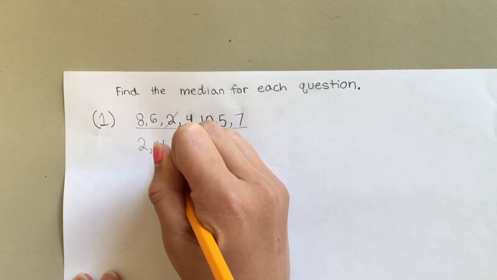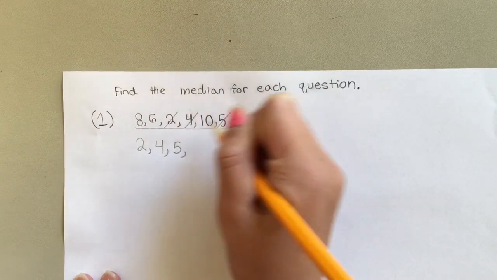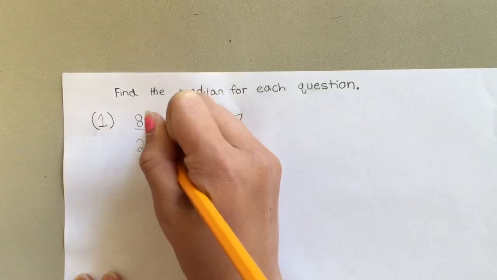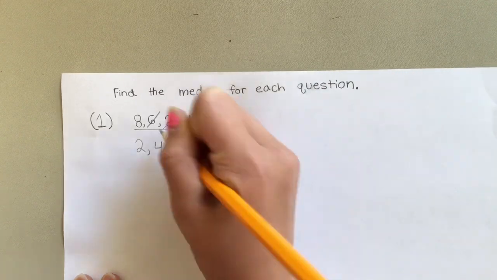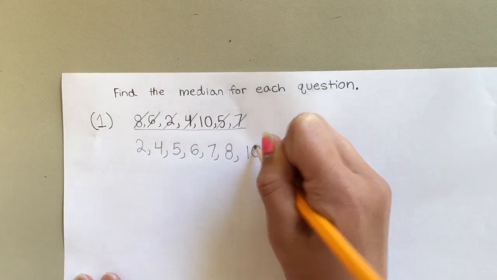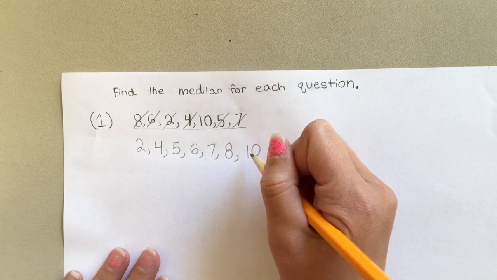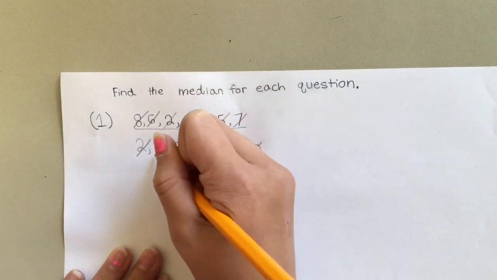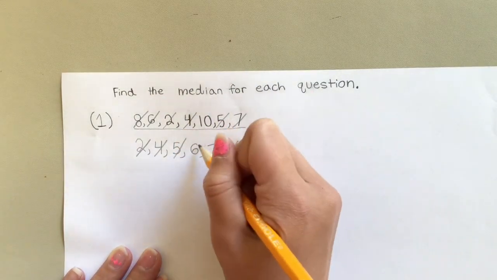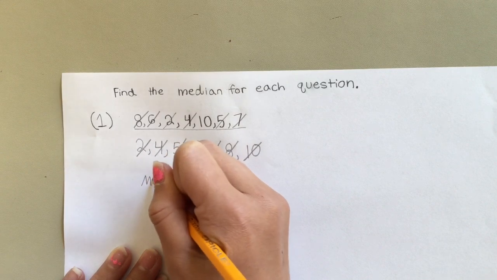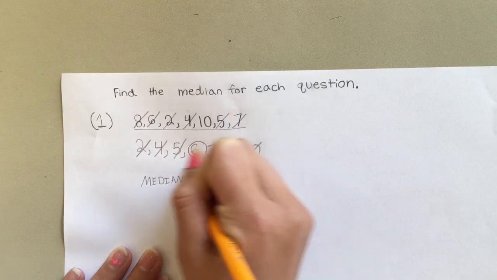Then comes 4. Then comes 5. Then comes 6. Then 7. Then 8. Then 10. So now after you have the numbers in order, you're just going to cross out from each side. So 1, 1, 2, 2, 3, 3. So the number in the middle would be 6, which means that the median for question number 1 would be 6.